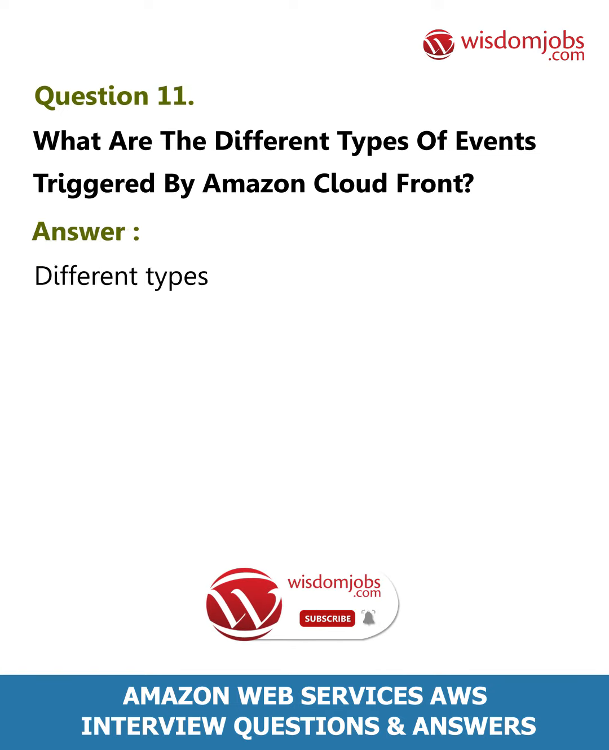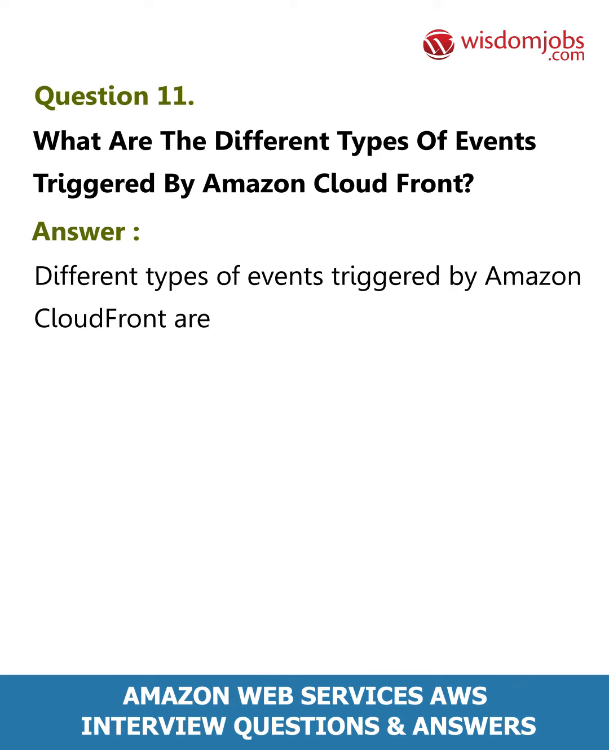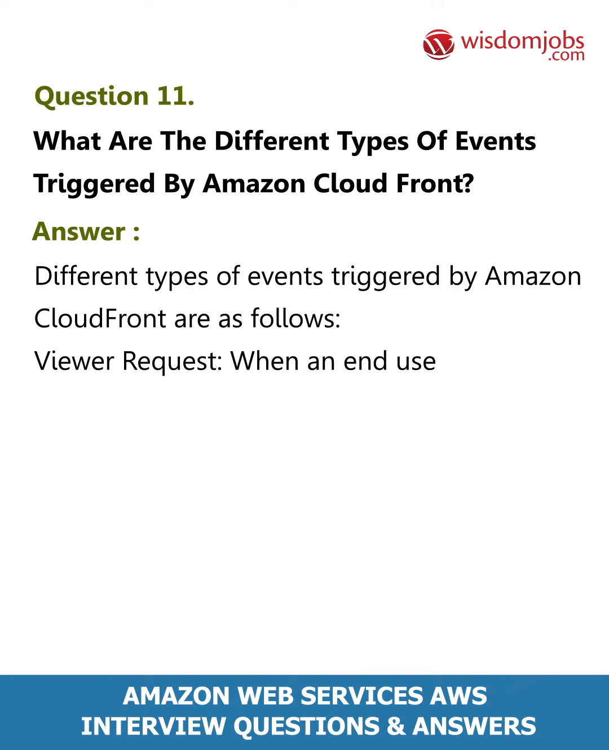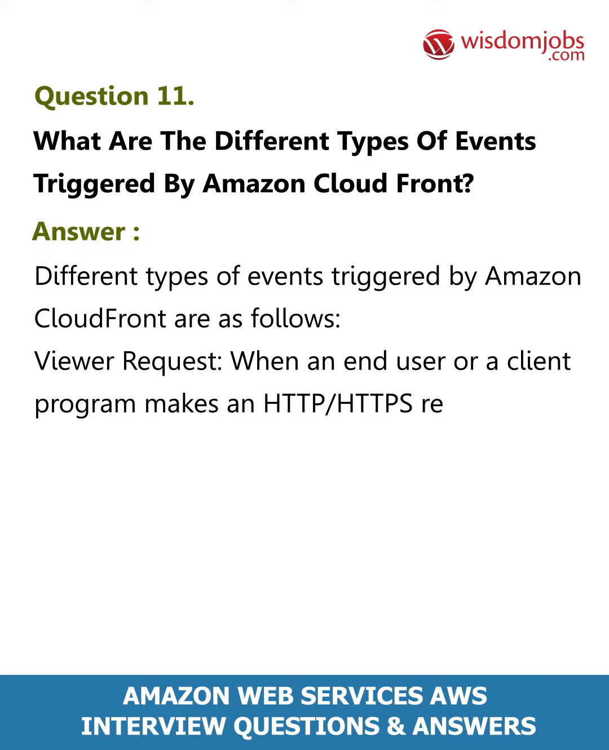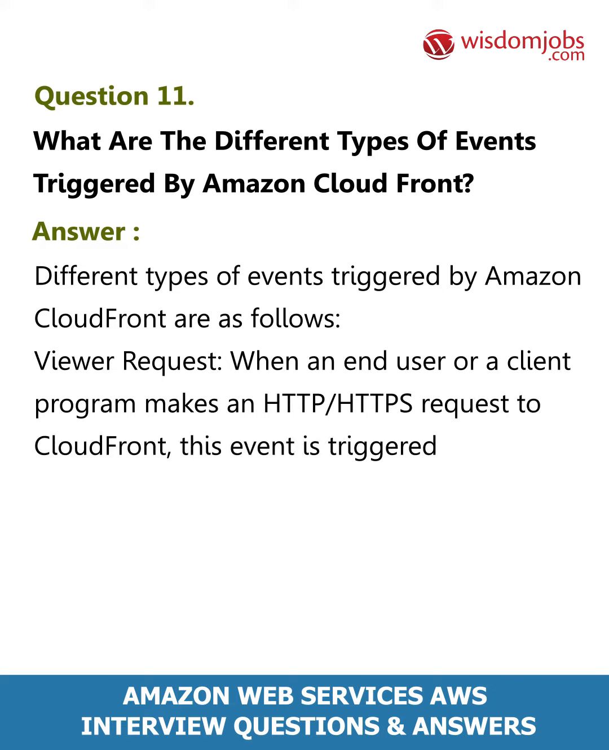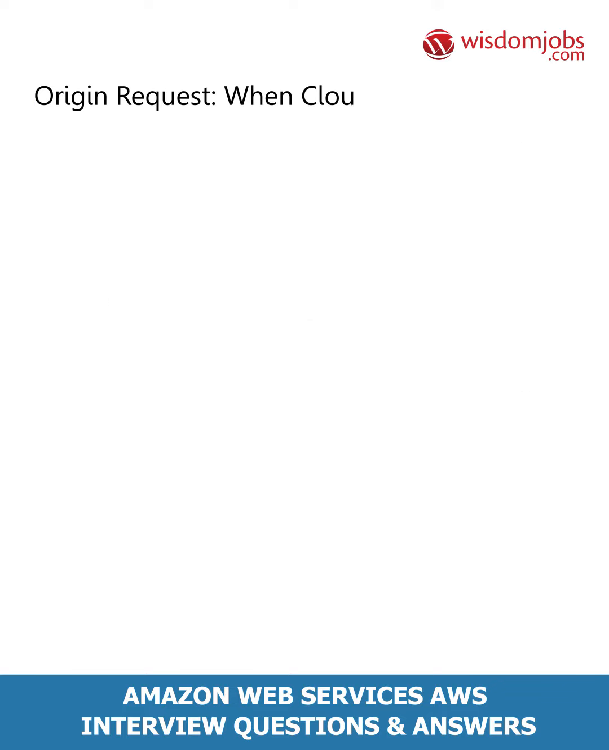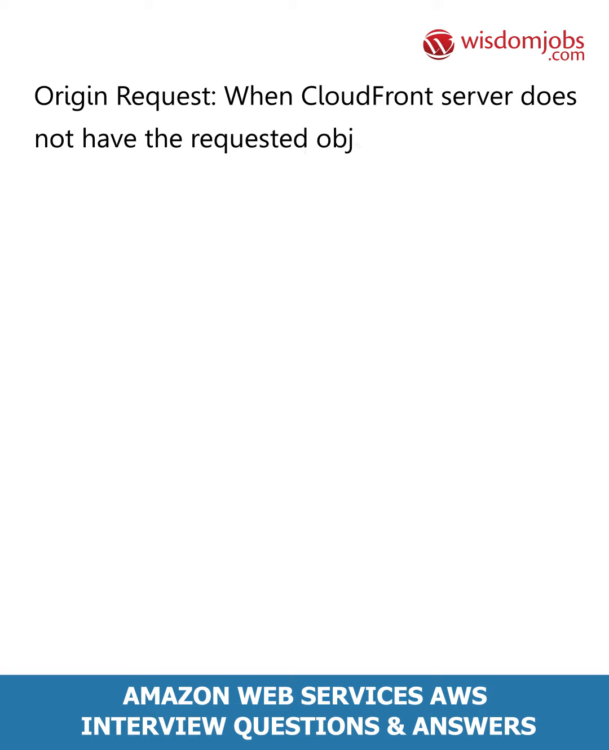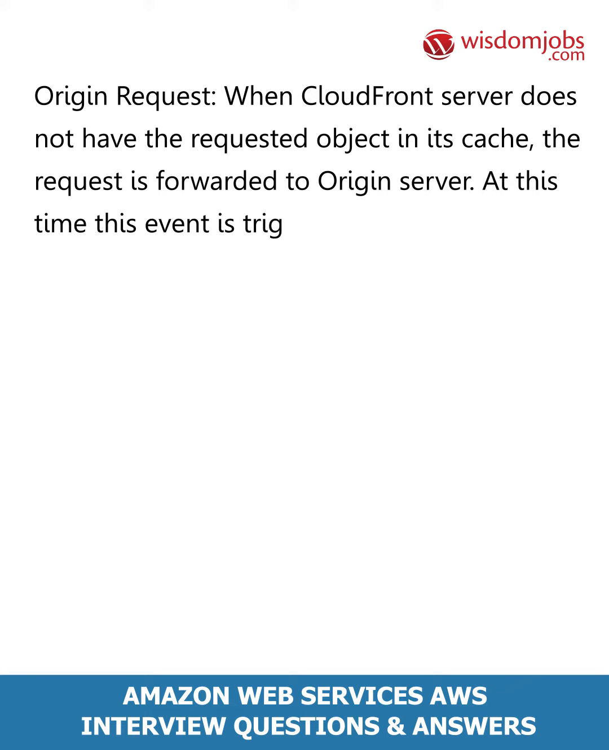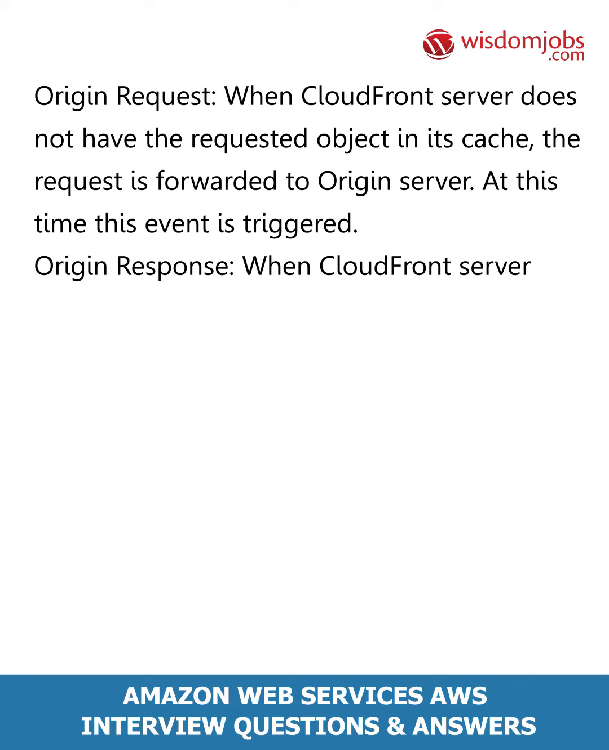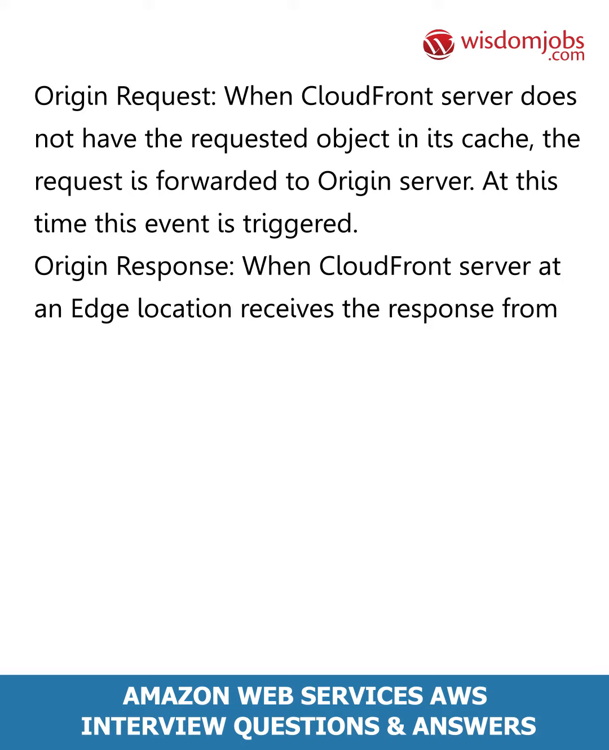Question 11. What are the different types of events triggered by Amazon CloudFront? Answer. Different types of events triggered by Amazon CloudFront are as follows: Viewer request, when an end user or a client program makes an HTTPS request to CloudFront, this event is triggered at the edge location closer to the end user. Viewer response, when a CloudFront server is ready to respond to a request, this event is triggered. Origin request, when the CloudFront server does not have the requested object in its cache, the request is forwarded to the origin server. At this time this event is triggered. Origin response, when the CloudFront server at an edge location receives the response from the origin server, this event is triggered.